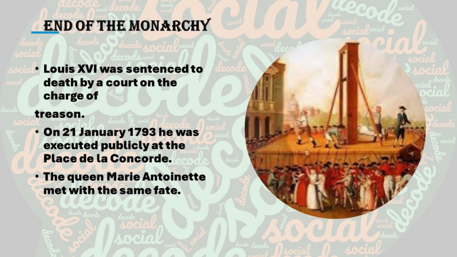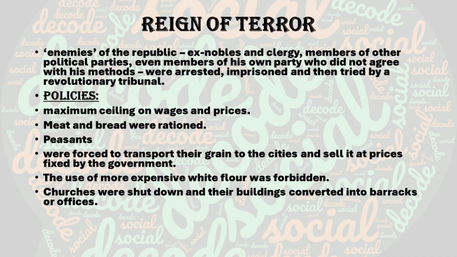The next subtopic under the subunit is the Reign of Terror. During the period of Maximilian, how was that period? How did he treat people, and what principles and norms did he bring? That is what we are going to see here. Robespierre's rule is known as the Reign of Terror, as I already told you. During this time, thousands of people were arrested and executed.